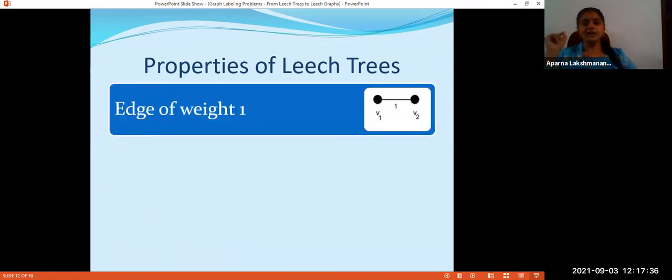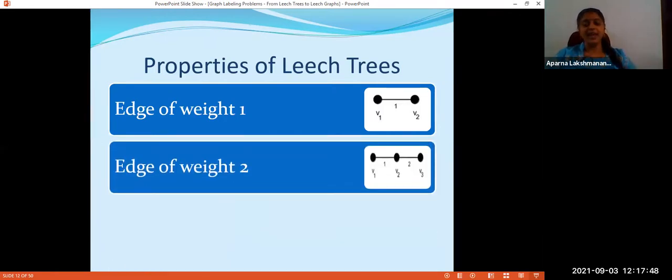We need a path of weight 1. So for that, I'm sure that there exists an edge of weight 1, then only I can have a path of weight 1. So 1 will be there as an edge weight. Again, I need 2 as a path weight, and I can't repeat the labels. The labels must be distinct. So to get 2, I need an edge which is having label 2. So we are sure if we are given a Leech tree, there will be at least one edge with label 1 and another edge with label 2.